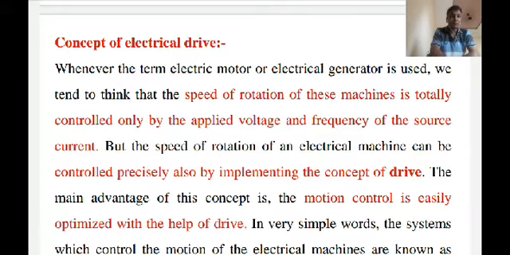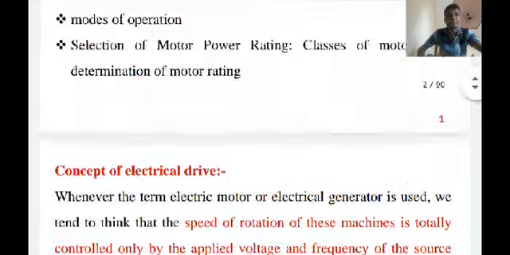For a system employed for motion control, generally we need electric motors. The drives employing electric motors are known as electrical drives. This is the definition of your drives. First understand the difference between the definition of drives and electric drives.